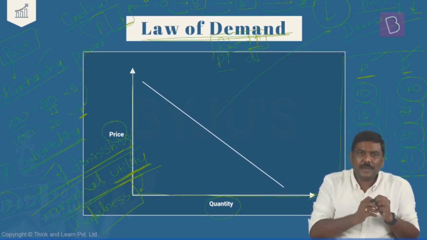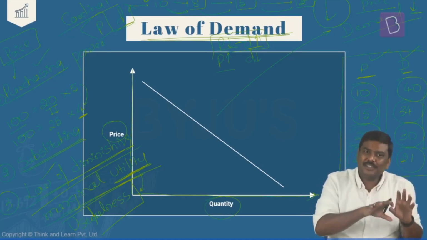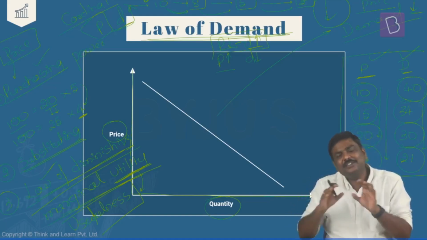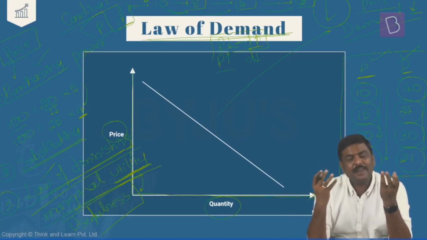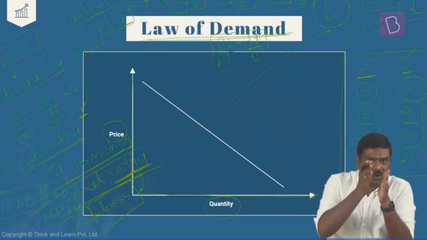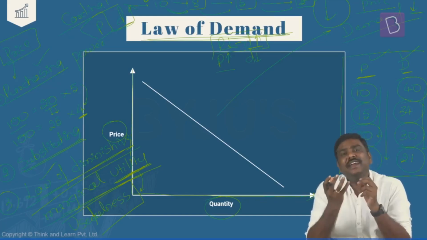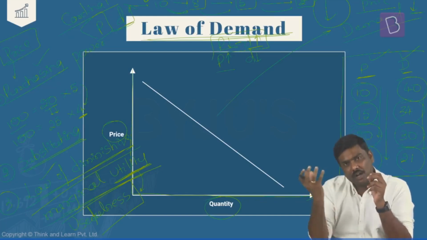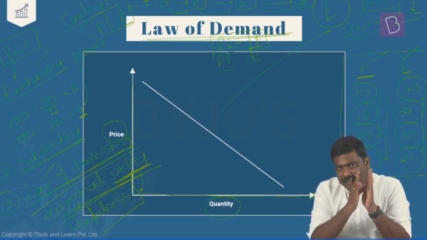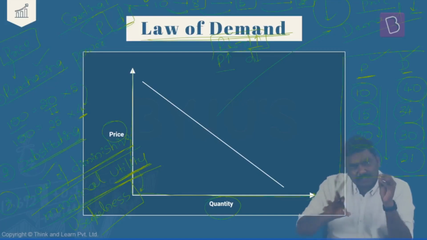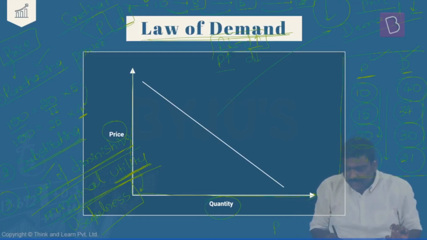Now, some of you who are from an economics background, I'm pretty sure you've come across this particular doubt earlier, and you will continue to have this doubt if I do not resolve it. Generally, purely in statistics, whenever we draw x and y axes like this, whatever is the independent variable, we plot it along the x-axis. Whatever is the dependent variable, we plot it along the y-axis. In this particular situation, price is an independent variable. Remember this. Price is an independent variable and demand is a dependent variable.